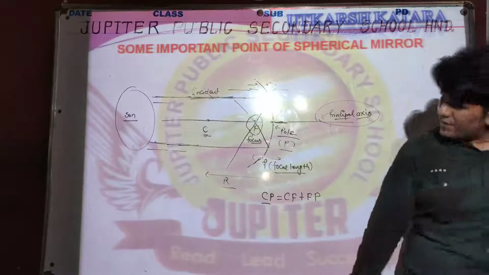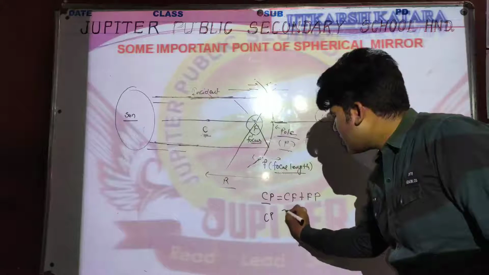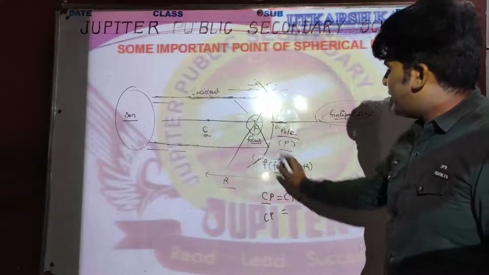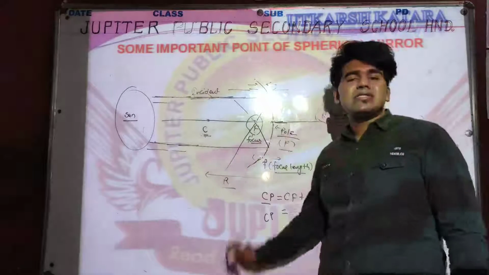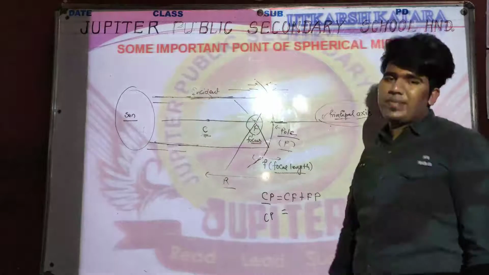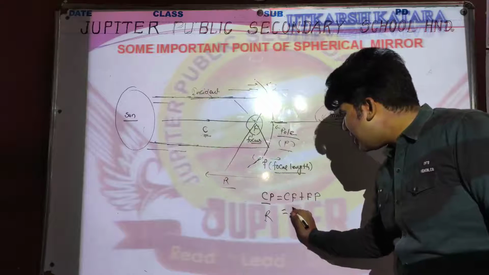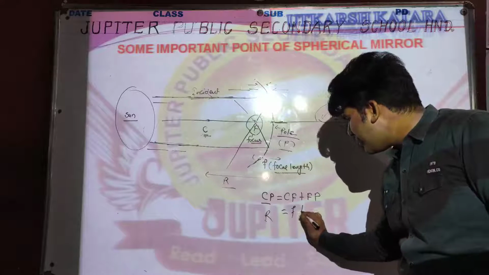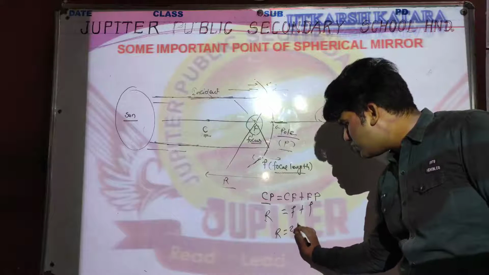If FP is a small f, then CF is also a small f. So CP is R, CF is also f, and FP is also f. So R is equal to 2f.